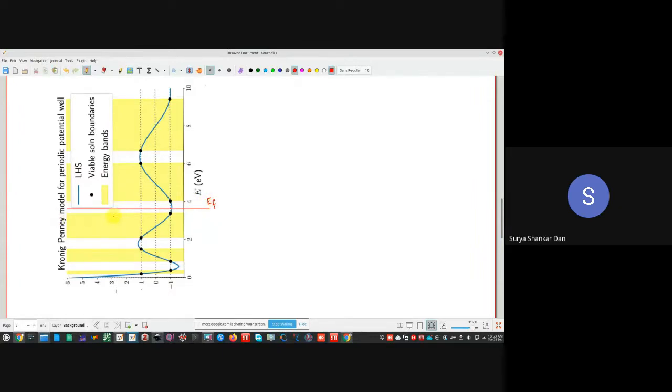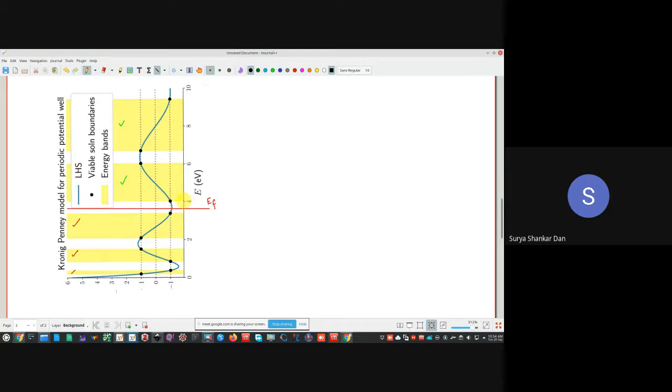So if the Fermi energy level is here, it means that all the energy states, so that means this band and this band, they are all filled with electrons. Okay? And all the energy bands which are higher than Fermi energy level, they are all empty. Empty means the energy states are there, but they are not filled with electrons. So यानी कि this band and all the higher bands, I have only shown until 10 electron volts, they are all completely free.